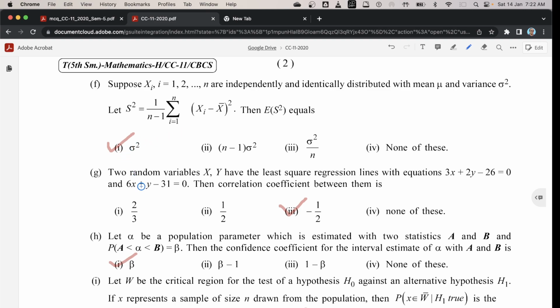Question 1G. Two random variables, capital X and capital Y, have the least square regression lines with equations 3x plus 2y minus 26 equal to 0 and 6x plus y minus 31 equal to 0. Then the correlation coefficient between them is, the correct option is 3, minus half.